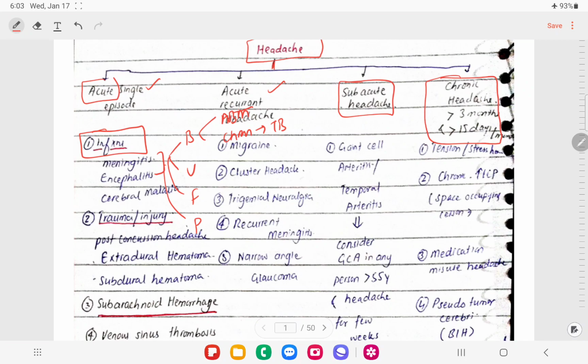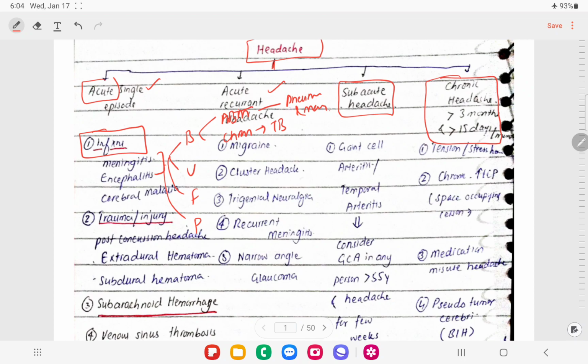For acute bacterial meningitis, I have divided that according to age group. In neonates there was a mnemonic for that, and for preschool age H. influenzae was a leading cause. In the 5 to 60 years age group, pneumococcus and meningococcus are the leading causes of acute bacterial meningitis.